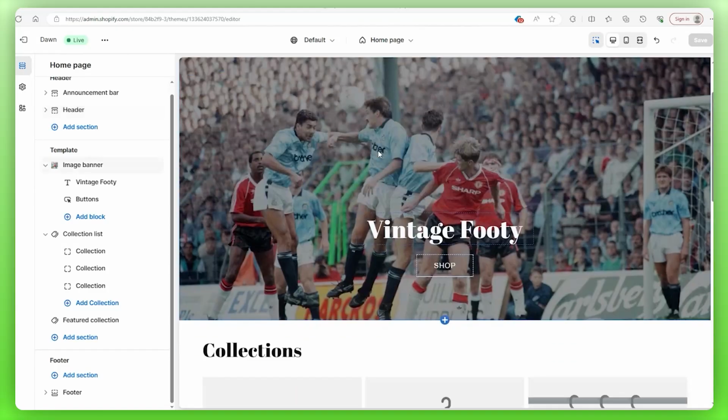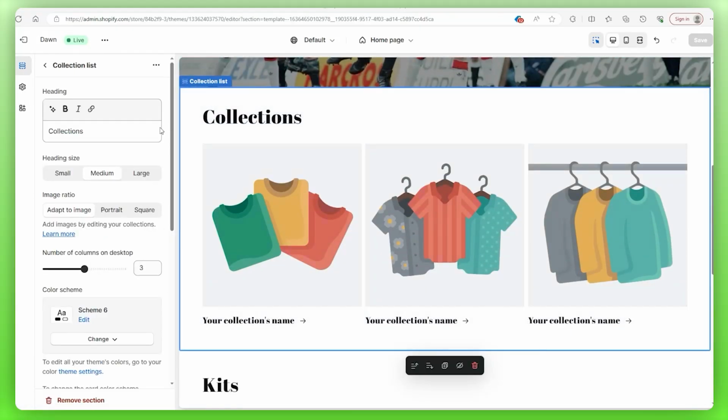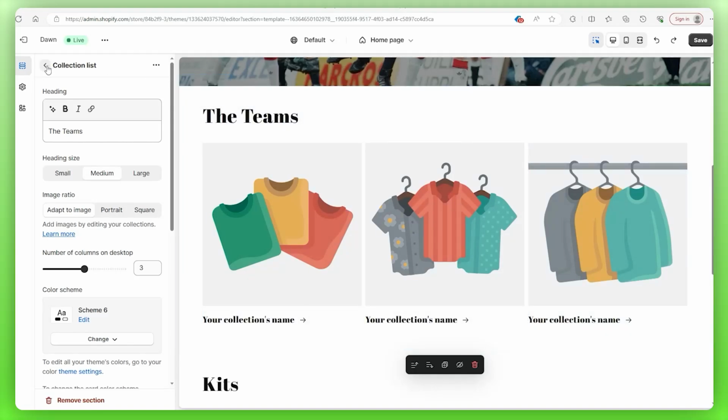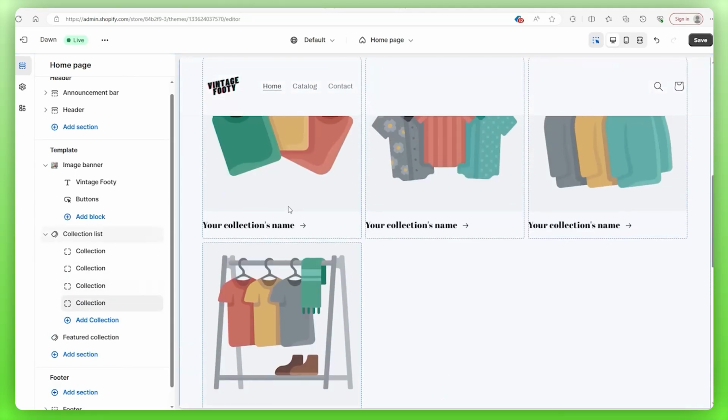And now let's return to the collections that we set up. So we have this section here, and just like with our featured products, we're gonna change the header text. Then we need to solve a problem because we have 4 teams but only 3 columns here. So what we need to do is head over to our main sidebar menu, go to our collection list, add a collection, and then it's gonna pop up.